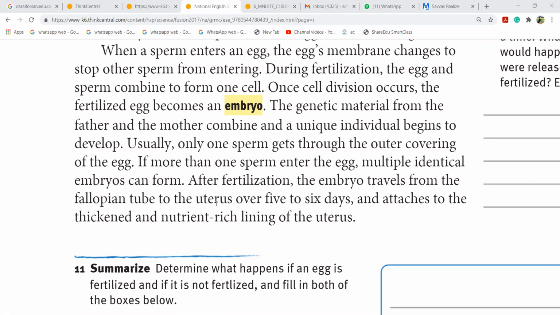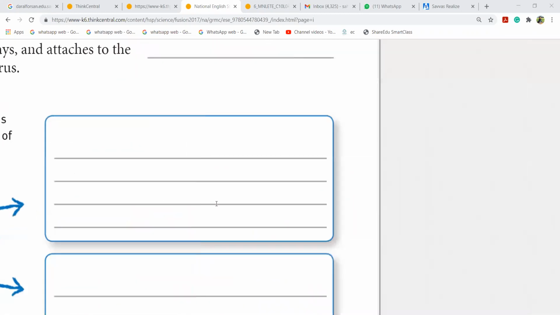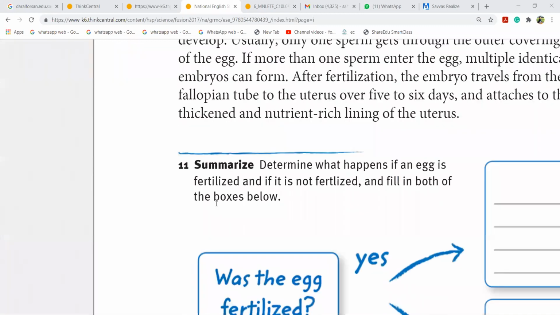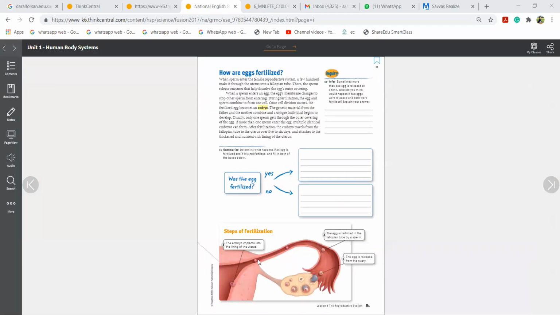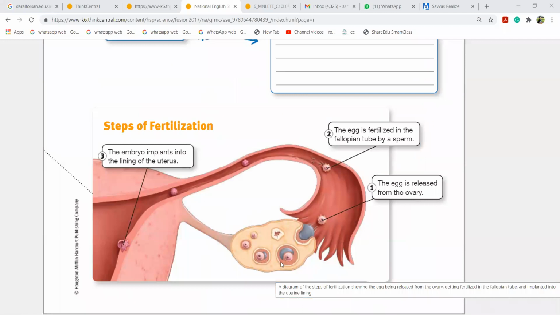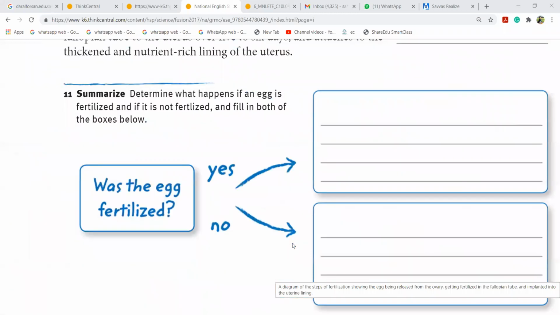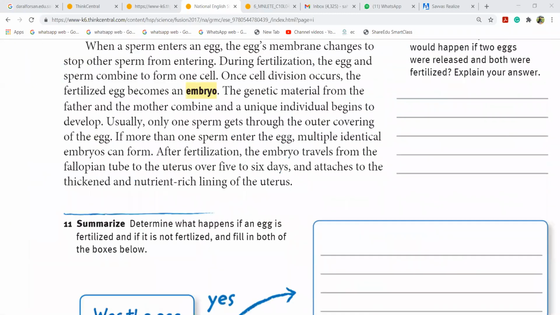that's why we have twins. Okay, so after fertilization, the embryo travels from the fallopian tube. You can see the fallopian tubes in the diagram. See how the egg is fertilized in the fallopian tube by a sperm. The egg is released from the ovary, from this part. From here the egg is released, and the sperm and egg unite to form an embryo. After fertilization, the embryo travels from the fallopian tube.